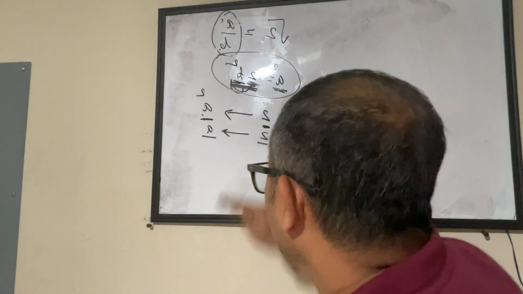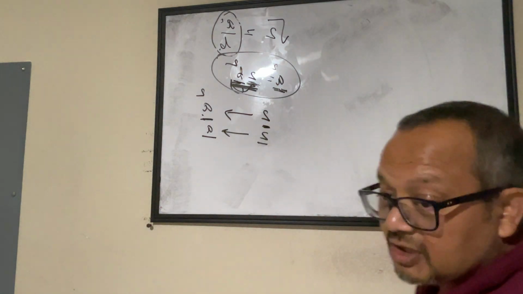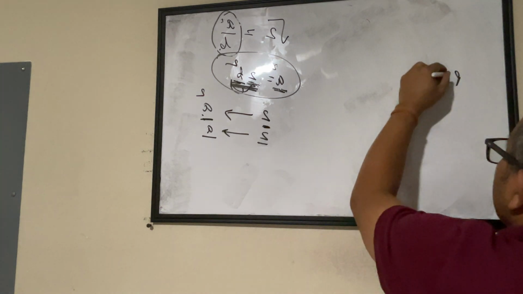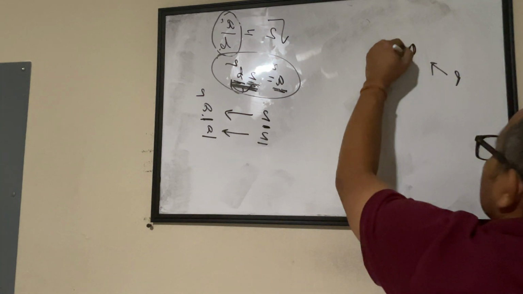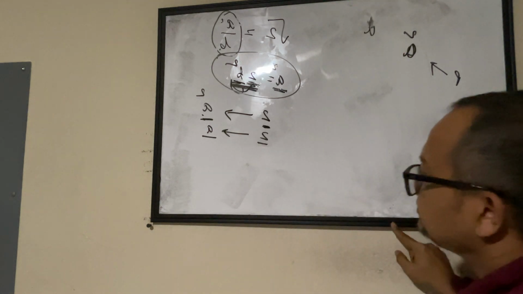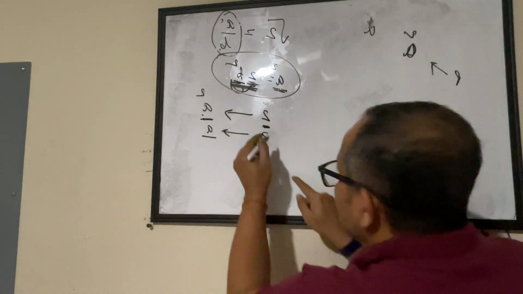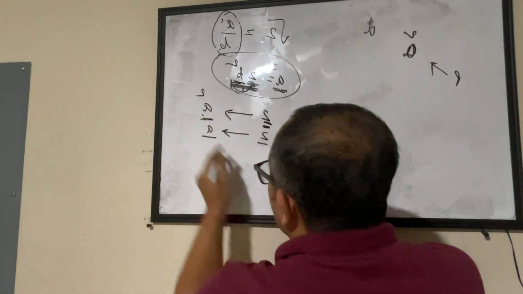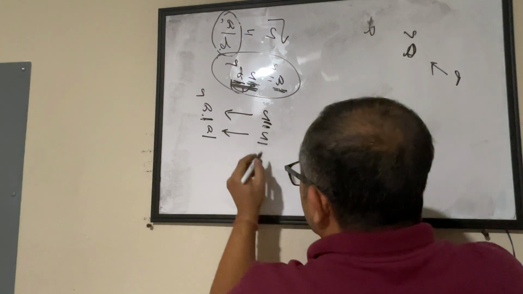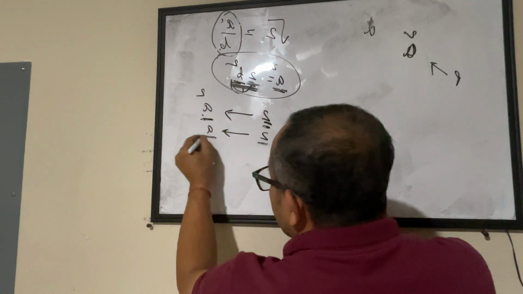Now, another theorem of co-primes says that if any prime number is a factor of A square, then it will be a factor of A also. So we applied that here. That means if 2 is a factor of A square, meaning multiply 2 with something, you will get A square, then this theorem says multiply 2 with something, you will get A also.